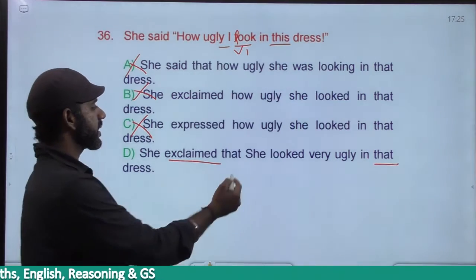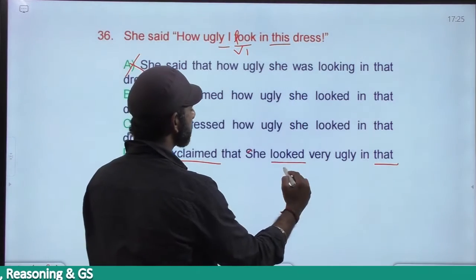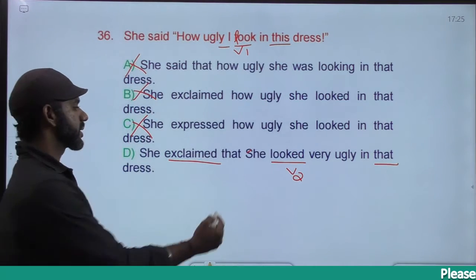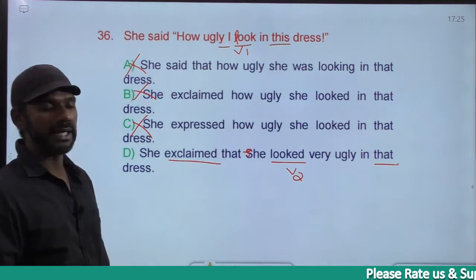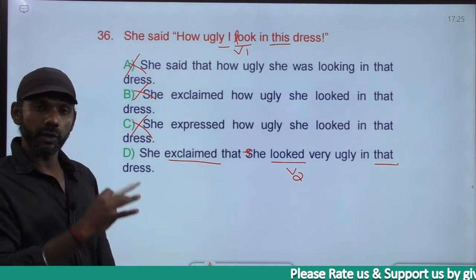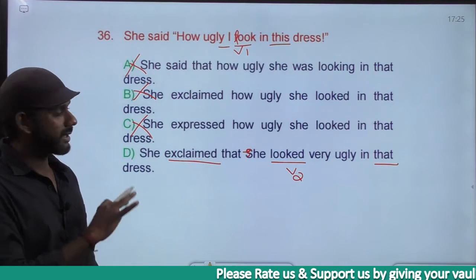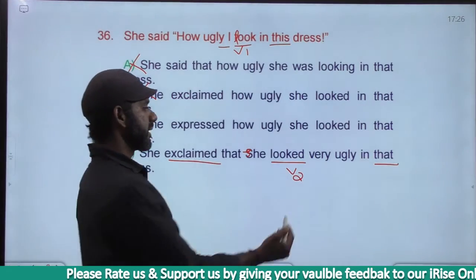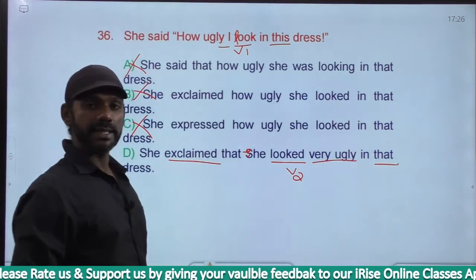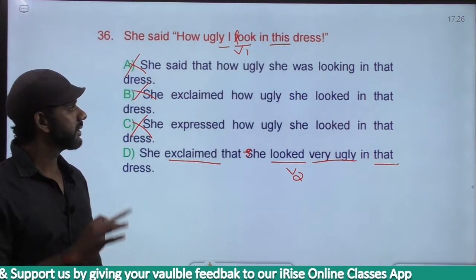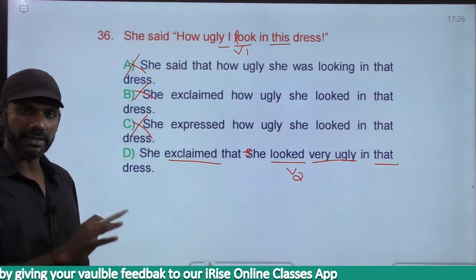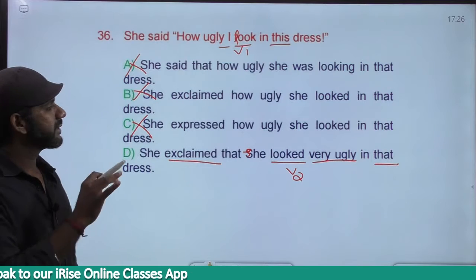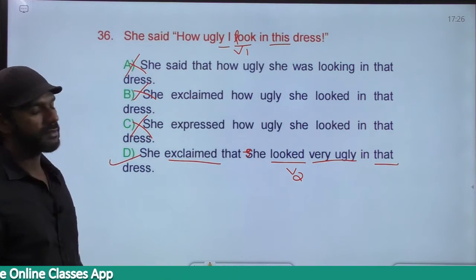She exclaimed that she looked very ugly in that dress. Looked is V2. Subject plus V2 is simple past. The rules are fine. This became that. Simple present became simple past. How ugly means very ugly. That is also fine. So the tense and the category, the rules, everything is fine. We changed simple present to simple past. How ugly means very ugly. This became that. The answer must be option D.